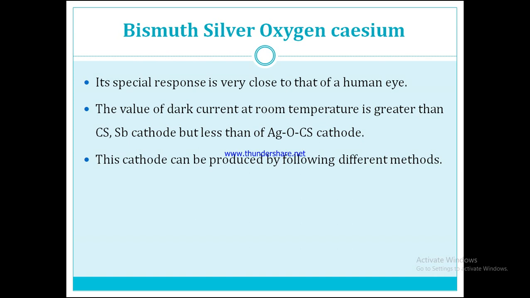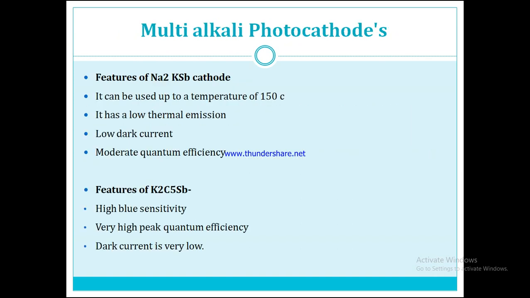This cathode can be produced by following different methods. The different methods will be explained with the next slide, that is multi-alkali photocathodes.